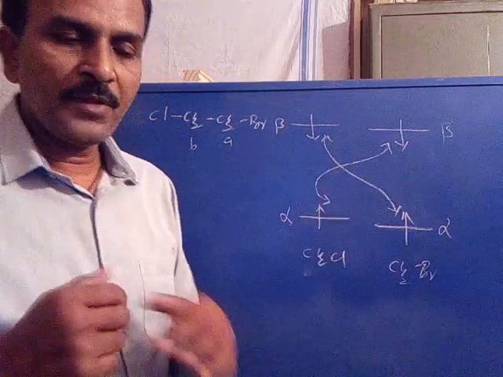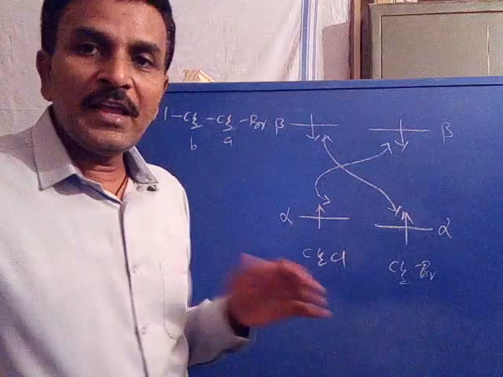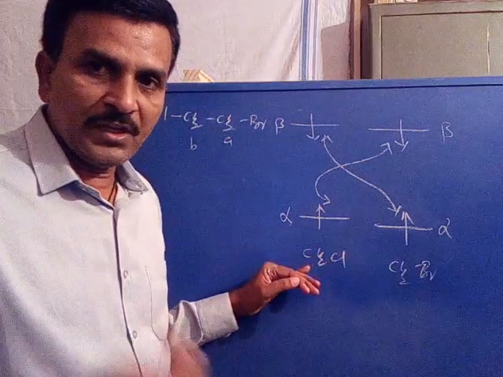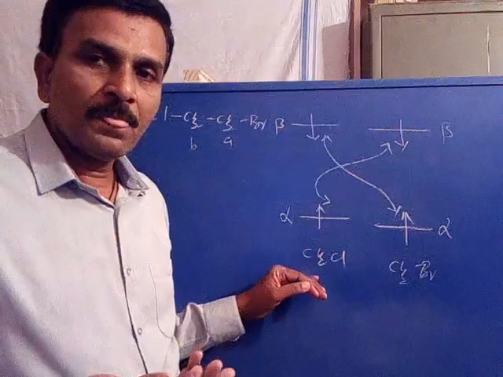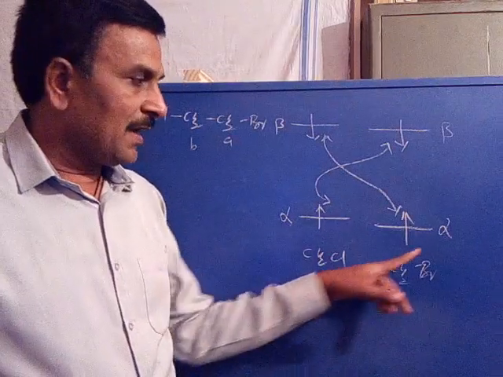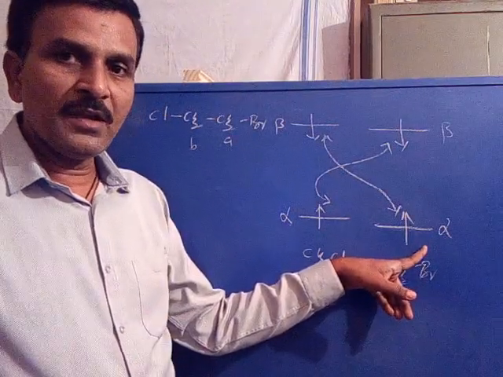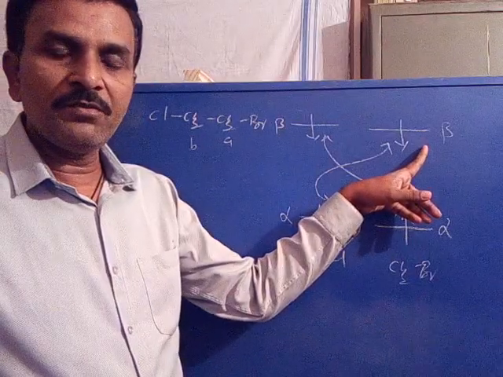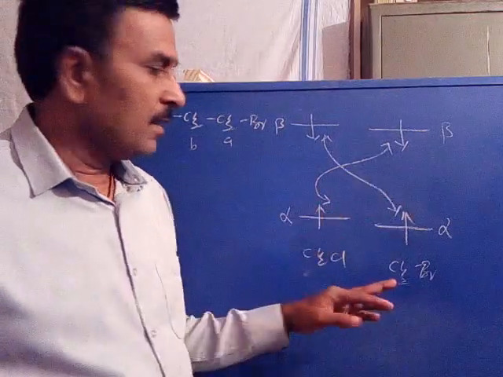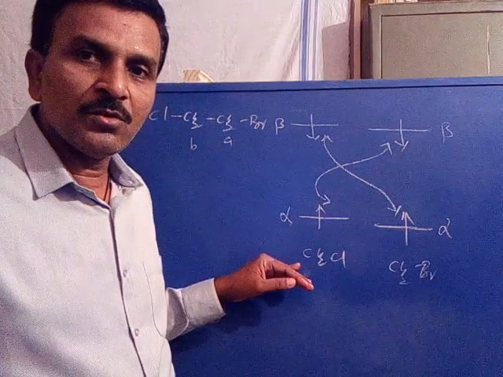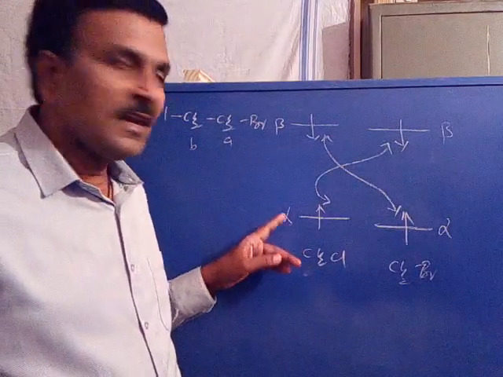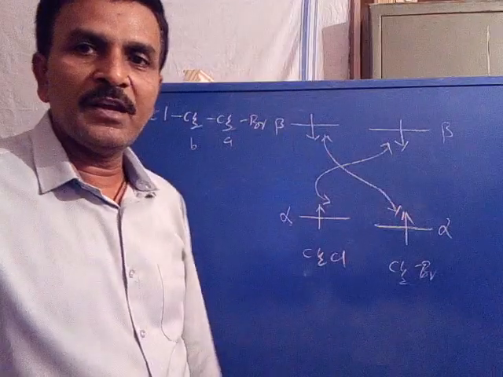Is it clear? In brief, the nuclear spin of CH2Cl couples with CH2Br either in the alpha spin state or the beta spin state of CH2Br. In the same way, the CH2Br nuclear spin couples with the CH2Cl nuclear spin either in its alpha or in its beta spin state.